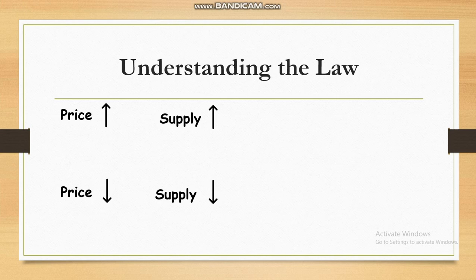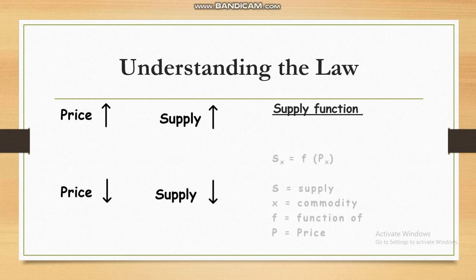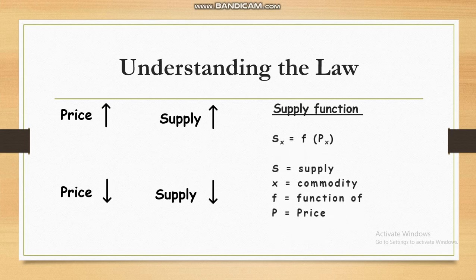This shows that there is a direct relationship between price and quantity supplied, which is represented in the supply function: S, which is supply of a commodity, is equal to a function of the price of that commodity. So the supply function is S = f(P), which means supply is a function of the price of that commodity.